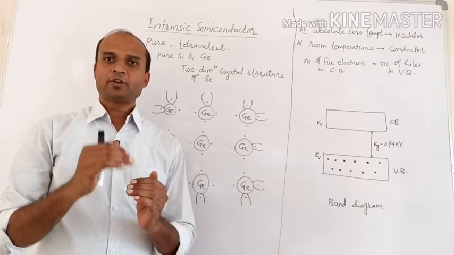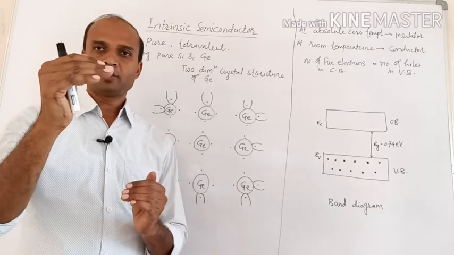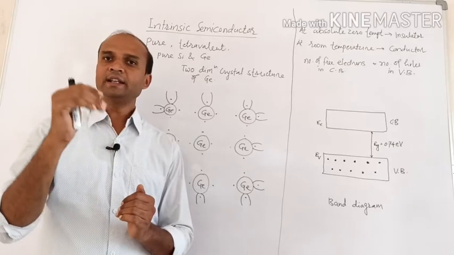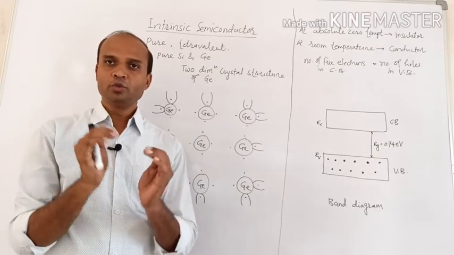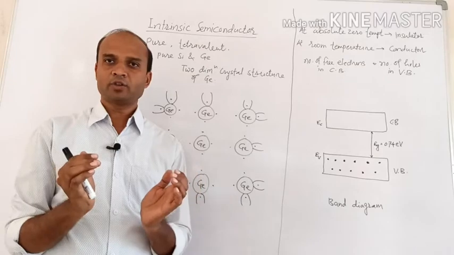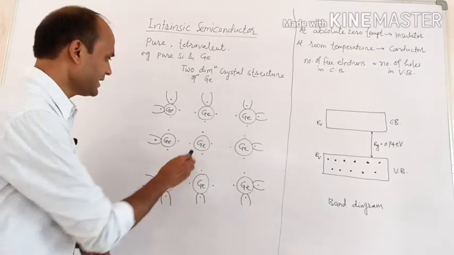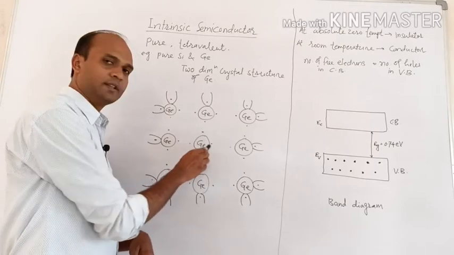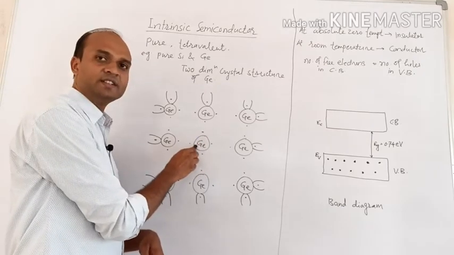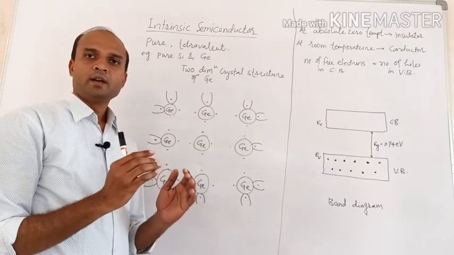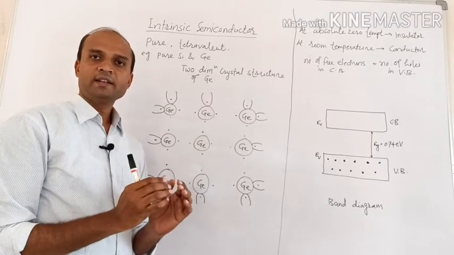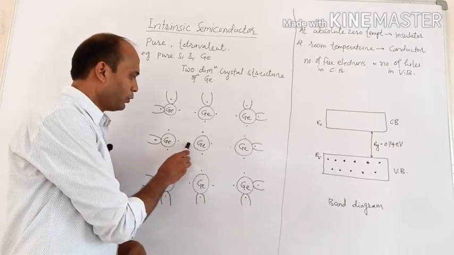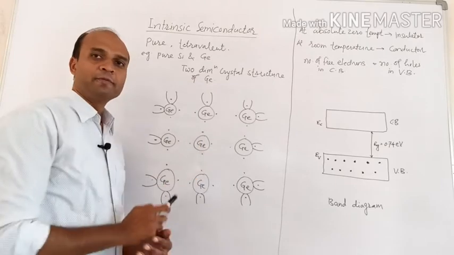So the nucleus, and then the first orbit, second orbit and third orbit. The first to third orbits contain 2, 8 and 18, meaning 28 electrons. So the nucleus and 28 electrons in 3 orbits are denoted with GE. The encircled GE indicates the nucleus and 28 electrons in the first 3 orbits, while the 4 valence electrons are denoted by 4 dots.